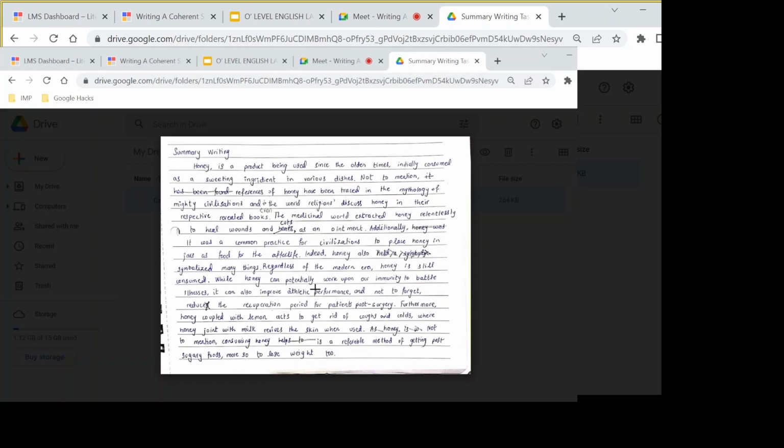Okay. While honey can potentially work upon our immunity to battle illnesses, it can also improve athletic performance and, not to forget, reduce the recuperation period for patients post surgery. If I just look at this particular one, I really admire the way the child has used complex sentence structures while combining three content points. Let's take a look at them. The first one he talks about is, while honey can potentially work upon our immunity to battle illnesses, we know that we've got the dependent clause now. See, so we got the first one.